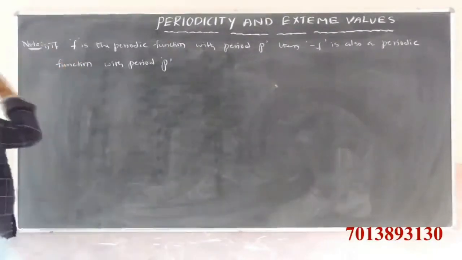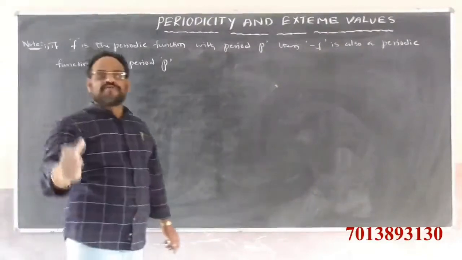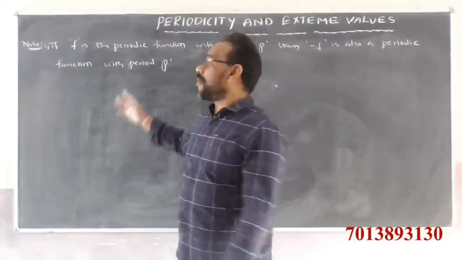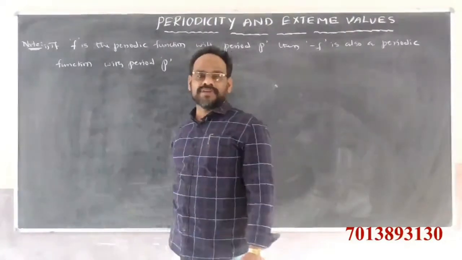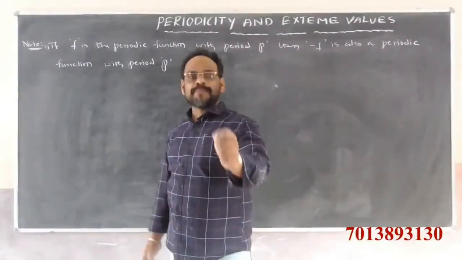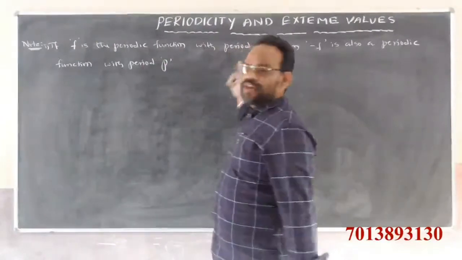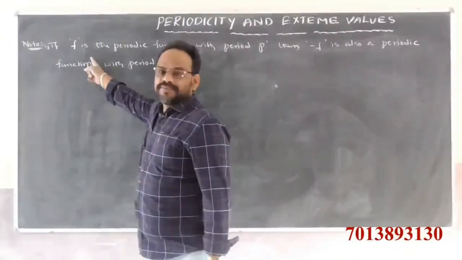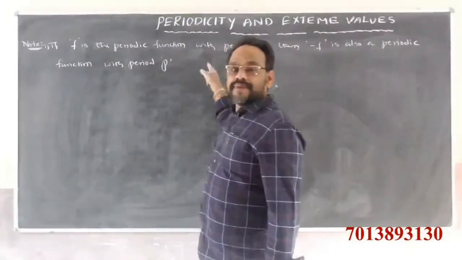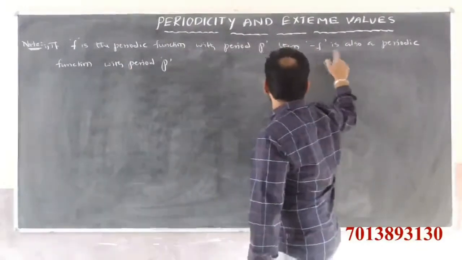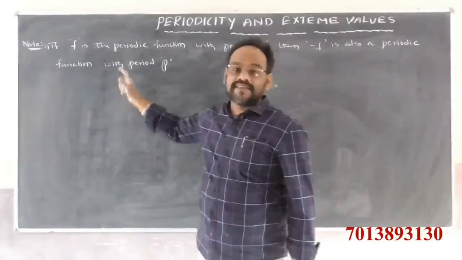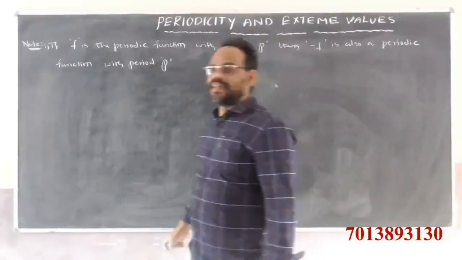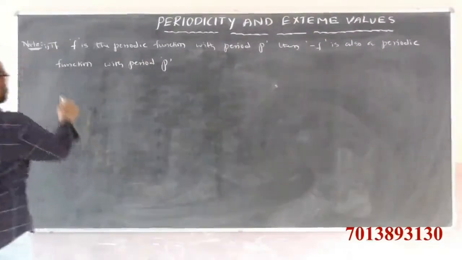First point. While finding the periods of the periodic function, the following points are very, very useful. If f is a periodic function with the period p, then minus f is also a periodic function. Minus f is also a periodic function with the period how much? p. With period p. That means, example.